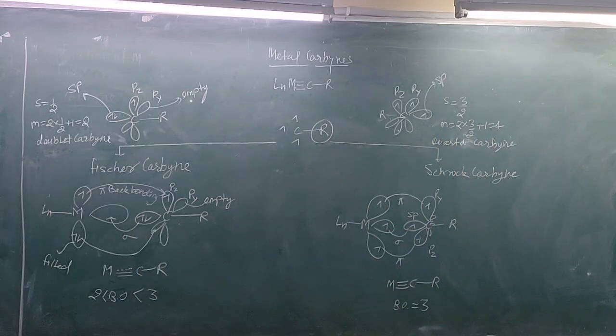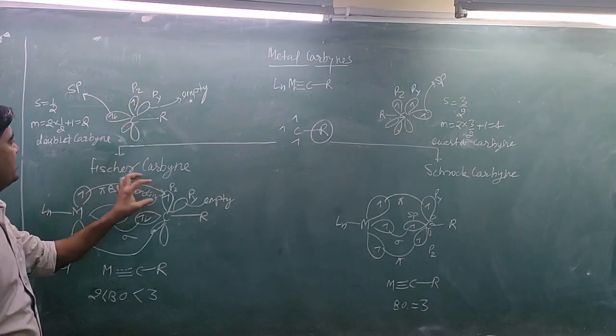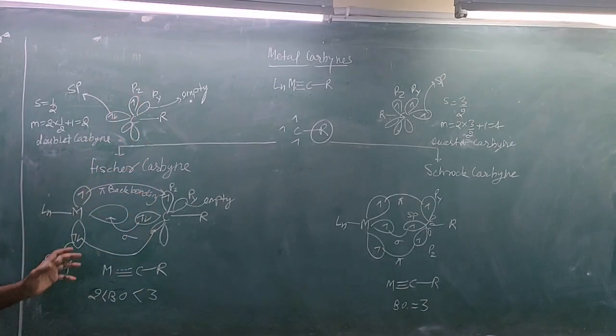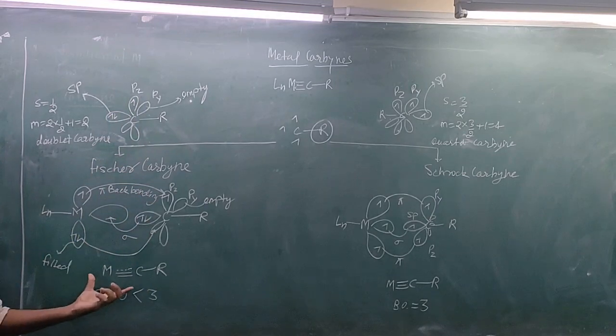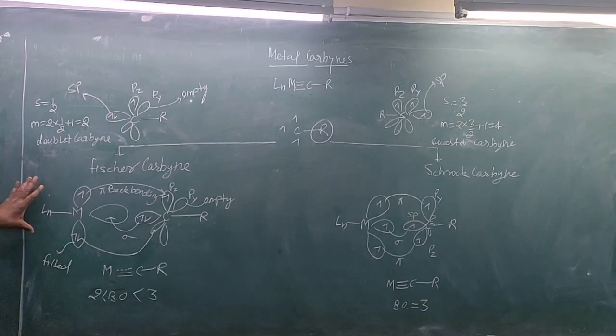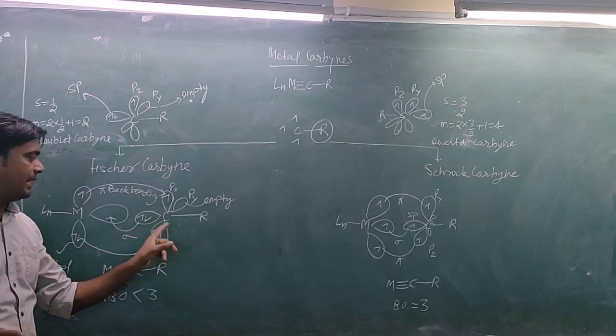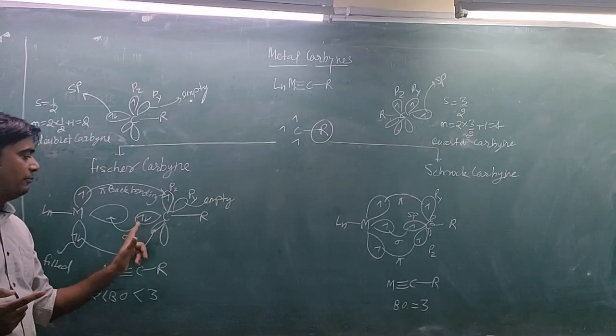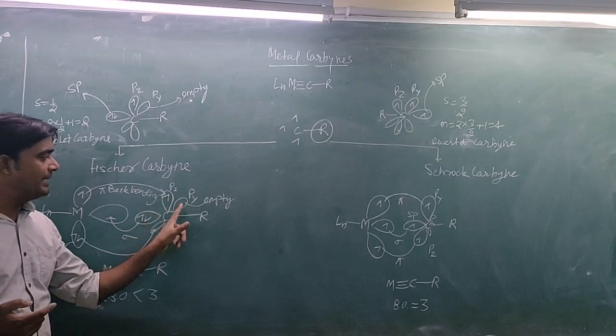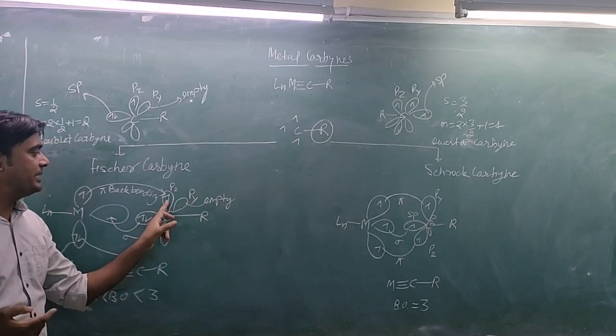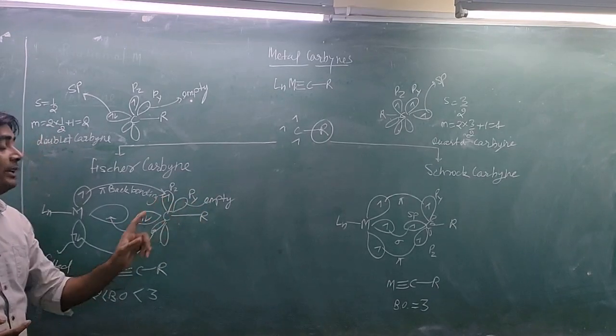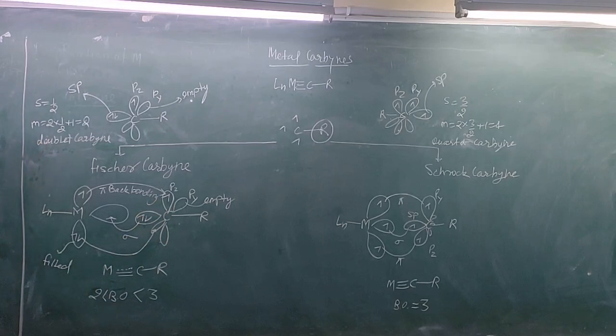Now we are going to discuss what happens when this carbyne interacts with metal, and we obtain an interesting metal carbyne. This is the chemistry of bonding between a doublet carbyne and metal. This carbyne has 2 electrons in only one lobe, one lobe is fully empty, and the pz orbital is occupied by only one electron.